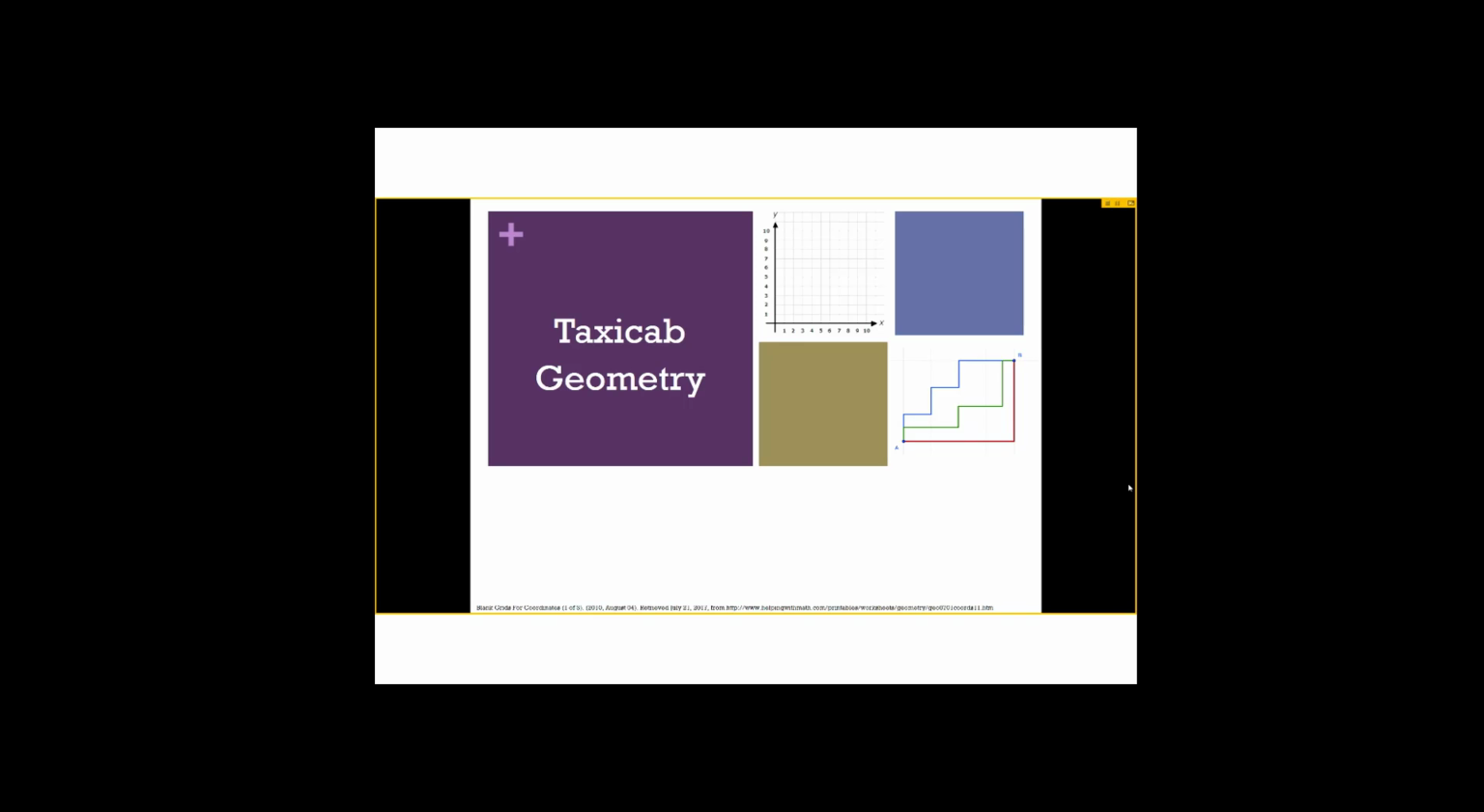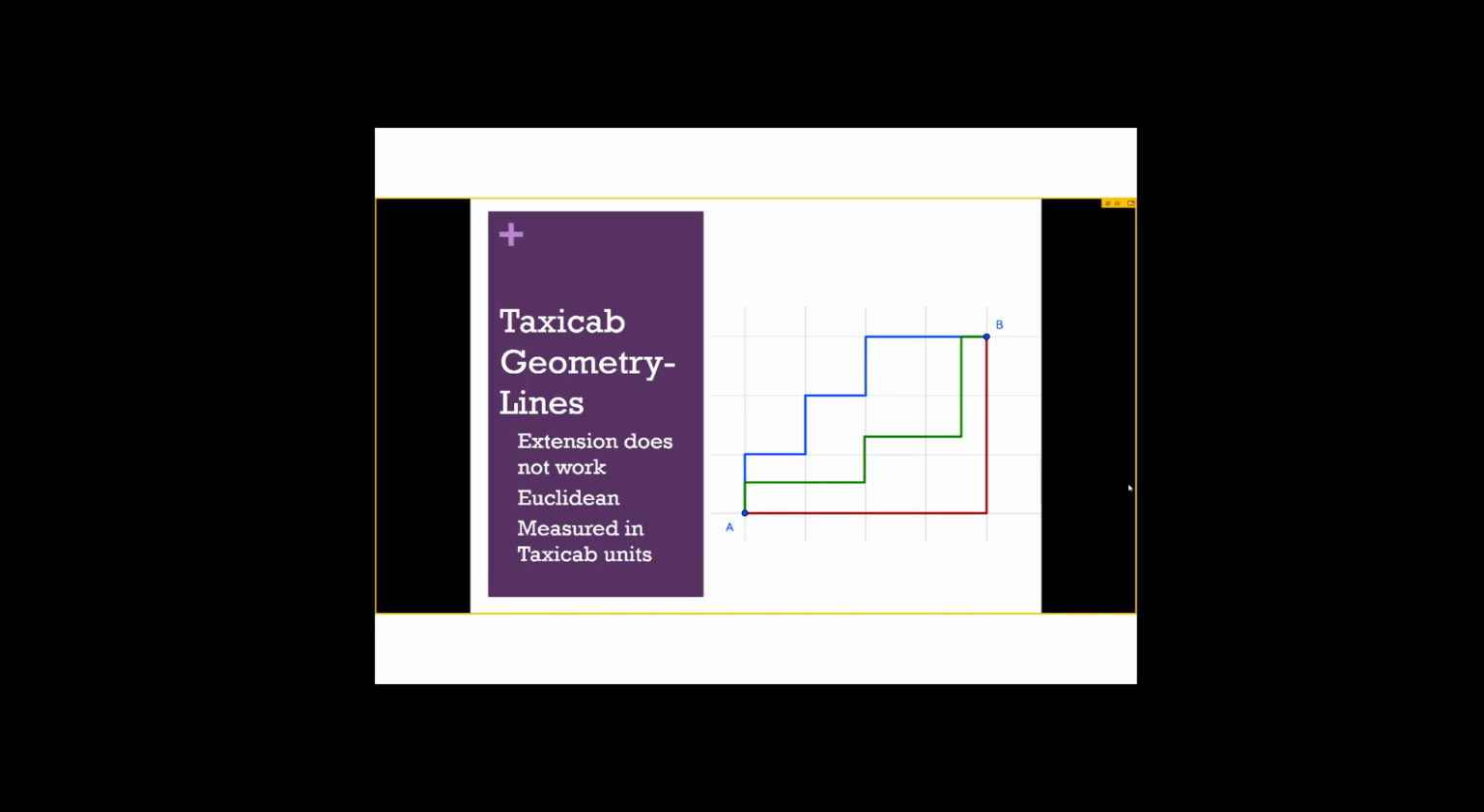Instead of using a Euclidean distance formula, we're going to use this distance formula, which basically is the sum of all the x movement and the sum of all the y movement. And this can still be modeled on a coordinate grid. So lines in taxicab geometry are going to be very different as they cannot be extended. They cannot be extended geodesics.